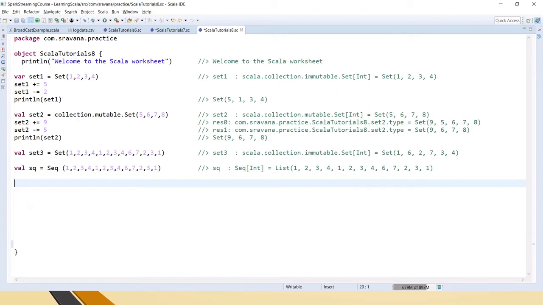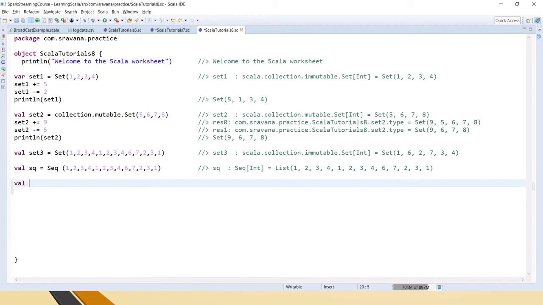and we have seen how to make it mutable in two ways, either using the var or using the mutable. Because in a production environment, there might be some scenarios where you have to create an empty set and keep adding elements to that set based on some other functionality. In such cases you need to use this kind of functionality. You need to import scala.collection.mutable, that library, in the Scala program, and that's it. You just use it as a mutable set.